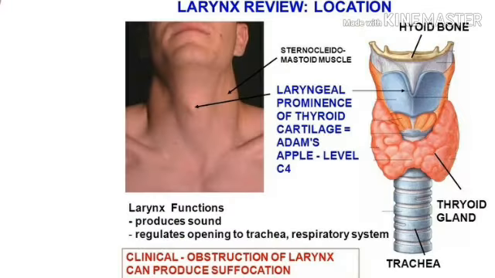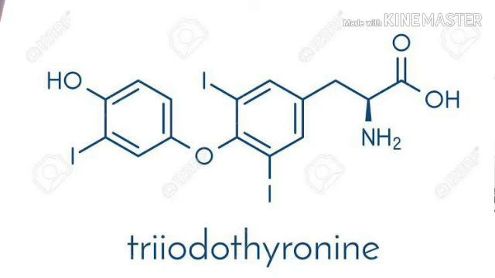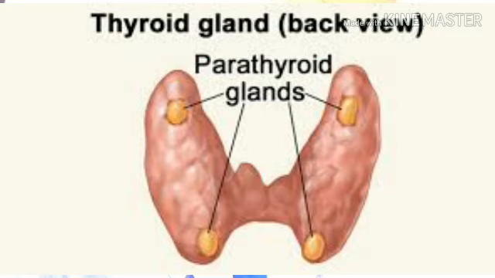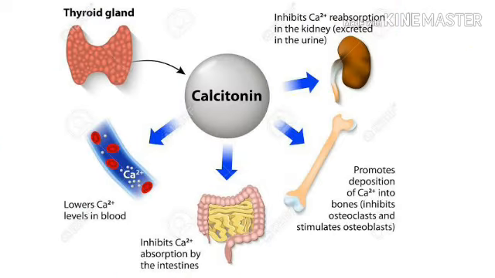The thyroid gland consists of 2 lobes on either side of the larynx and the upper trachea. It secretes a mixture of hormones, mainly thyroxine T4 and triiodothyronine T3, because thyroid hormones contain iodine. Most thyroid hormone in the blood is bound to protein, mainly thyroid binding globulin. On the posterior surface of the thyroid are 4 to 6 tiny parathyroid glands that affect calcium metabolism. Parathyroid hormone increases the blood level of calcium. It works with the thyroid hormone, thyrocalcitonin, which lowers blood calcium to regulate calcium balance.